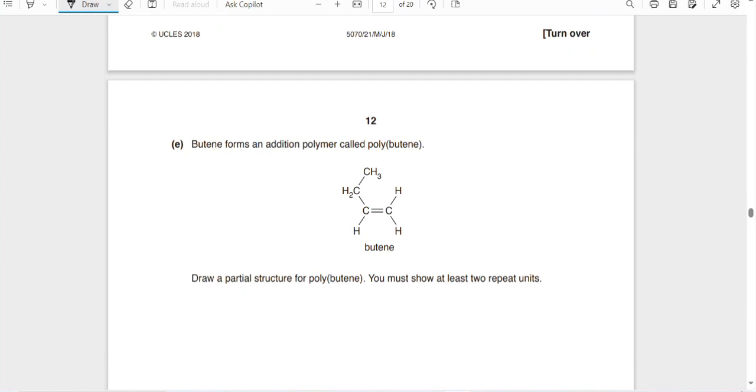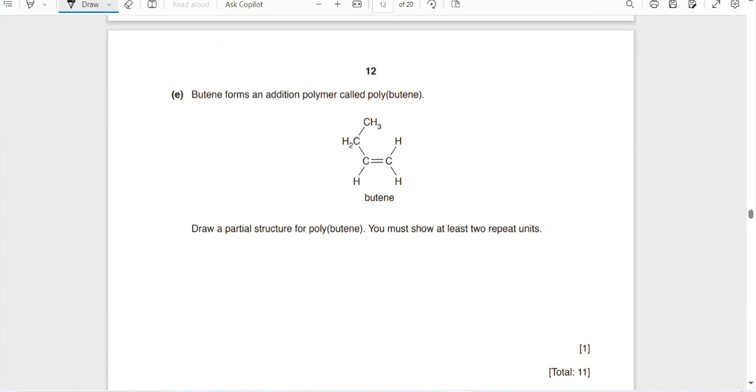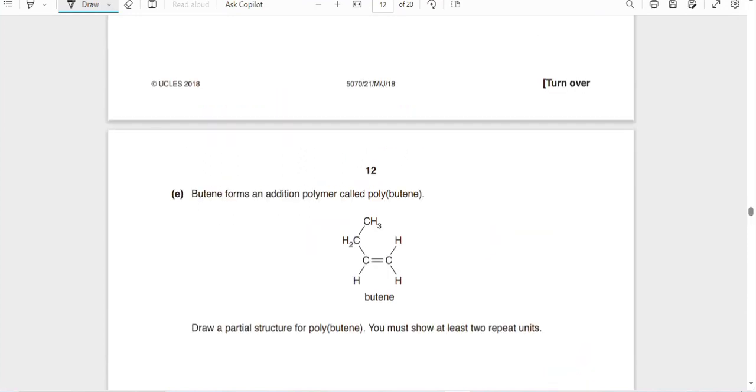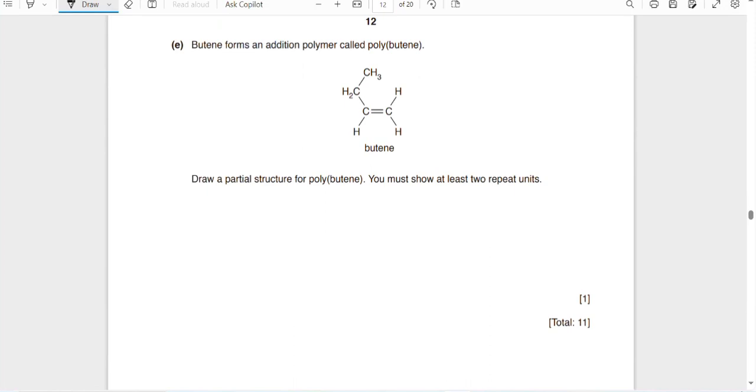Butene forms an addition polymer called polybutene. Draw the partial structure of polybutene. You must show at least two repeat units. Actually, it is addition polymerization, and you know that in addition polymerization, unsaturated compounds are used. Unsaturated means they have double bonds. The double bond has one strong bond and one weak bond. The weak bond is called the pi bond. It is broken down and used in linking with the previous and with the next molecule.